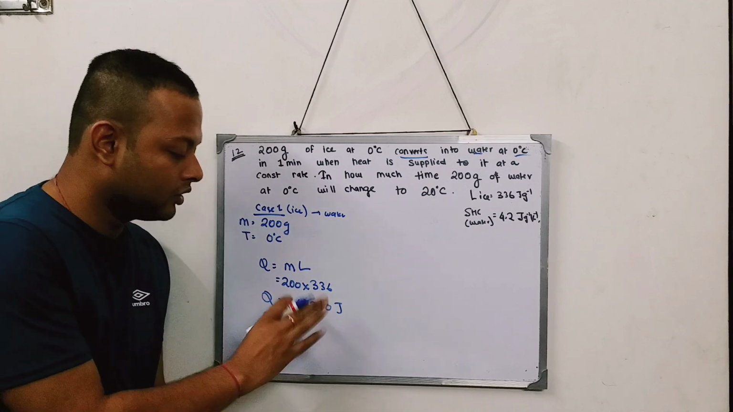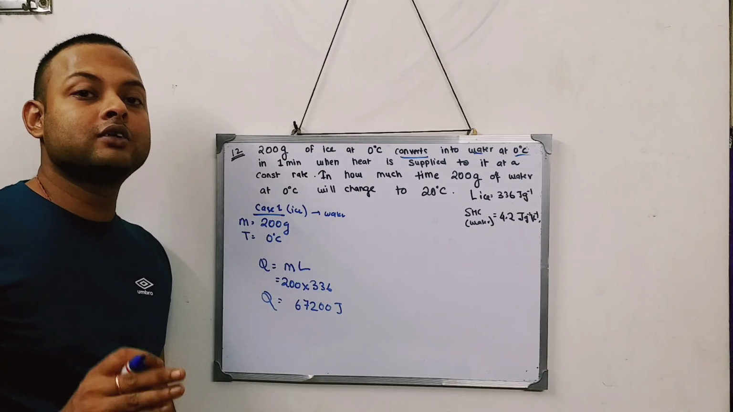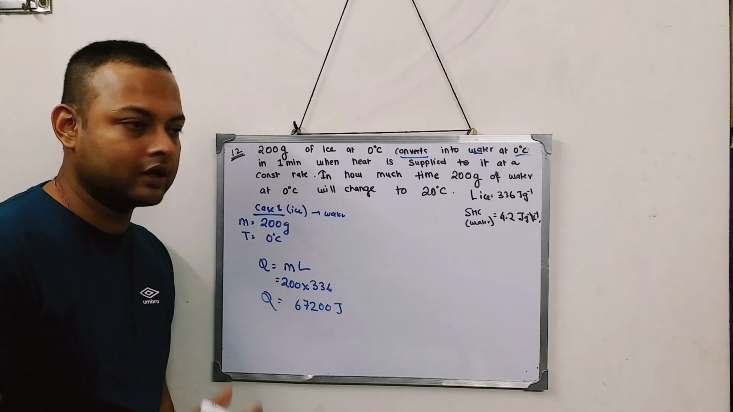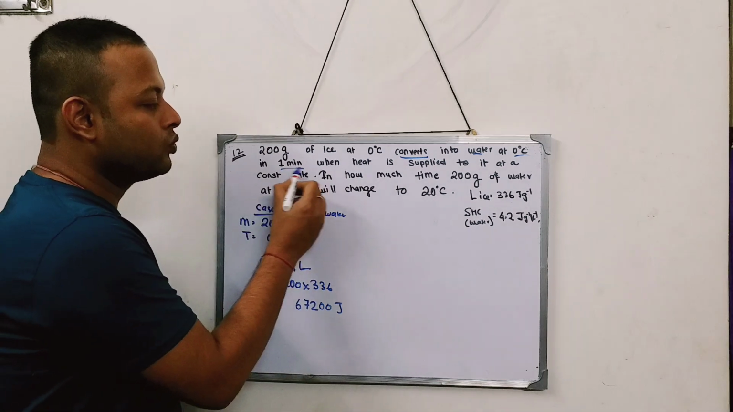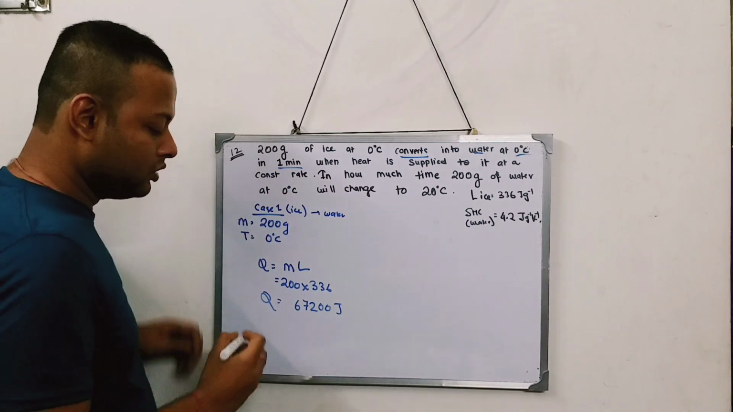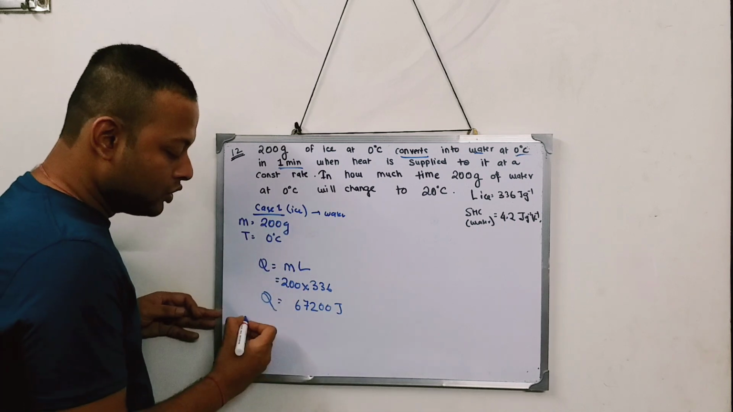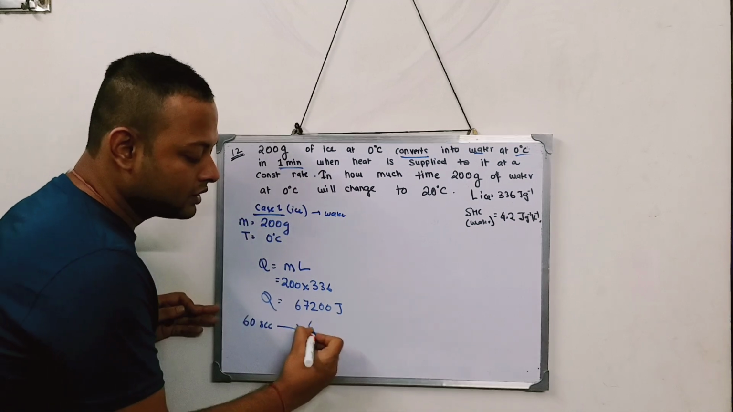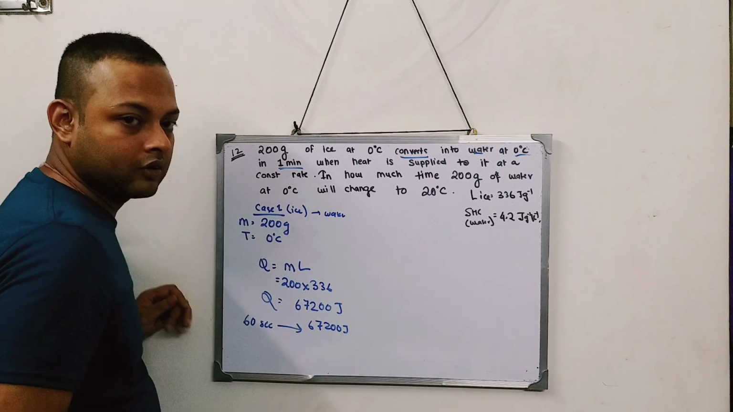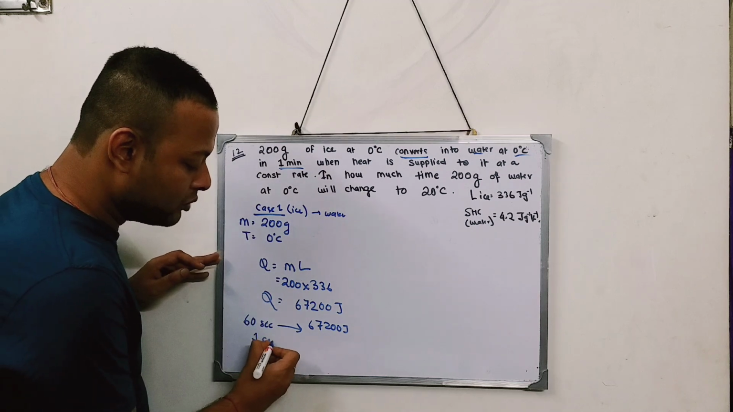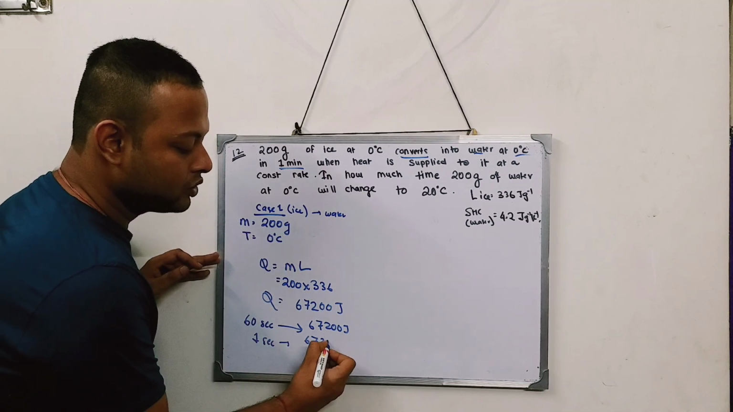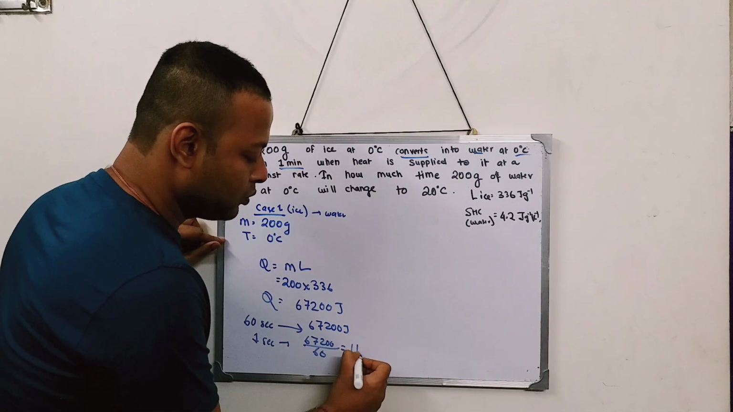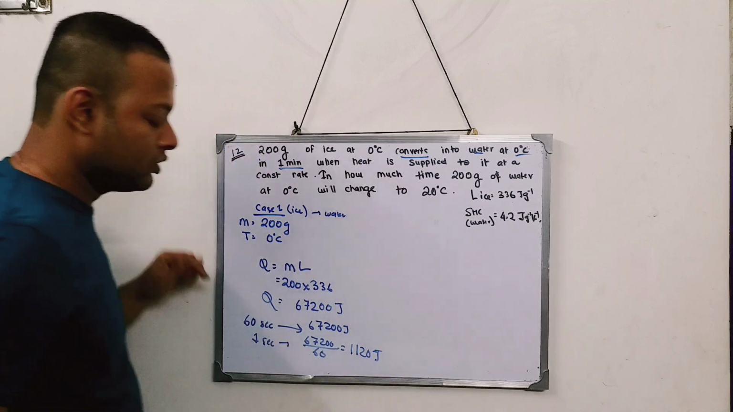67200 joule. Okay, but this heat is not given in just a fraction of a second. To give this amount of heat, you require time. So the time is given as how much? 1 minute. We require 1 minute. So 1 minute means what? 60 seconds. So in 60 seconds, the amount of heat given is 67200 joule. And in 1 second, how much heat will be given? 67200 divided by 60. And when you solve it, it comes to 1120 joule.